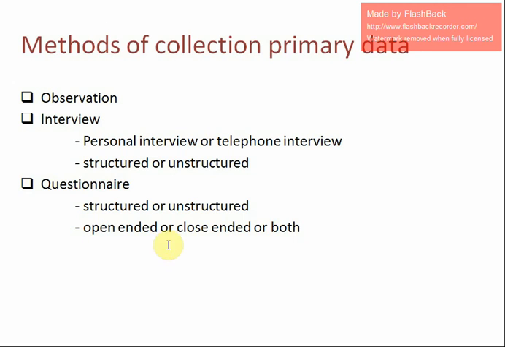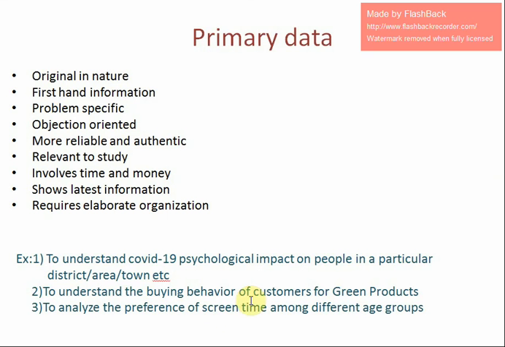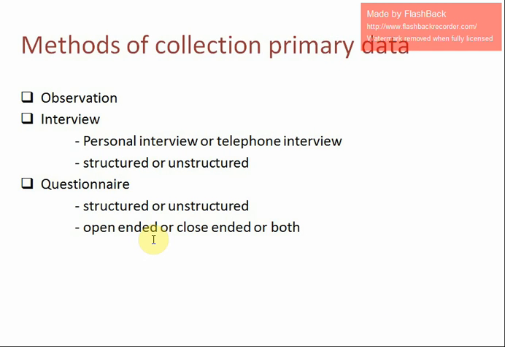A questionnaire may be open-ended or close-ended or both. Close-ended means I restrict the answer to some options. For example, in screen time preferences, if I restrict to only two options, say option one is ZEE5 and the second option is Amazon Prime, the respondent may select only one of these two.